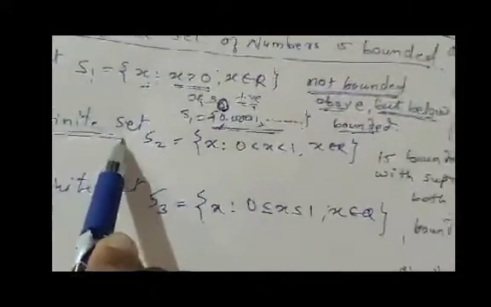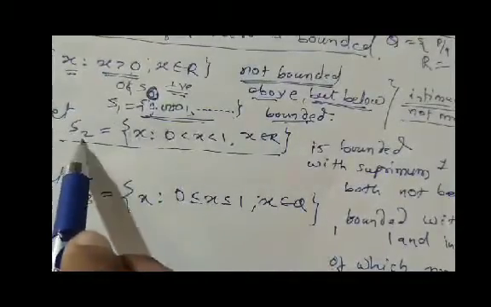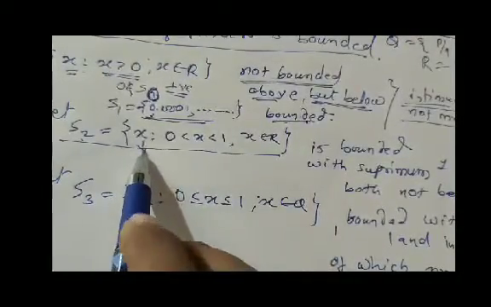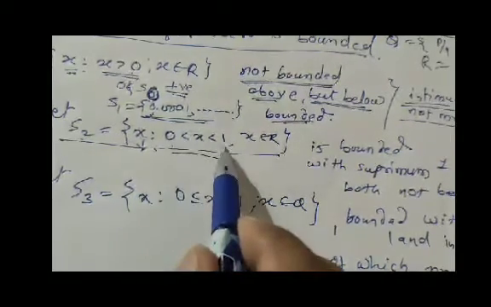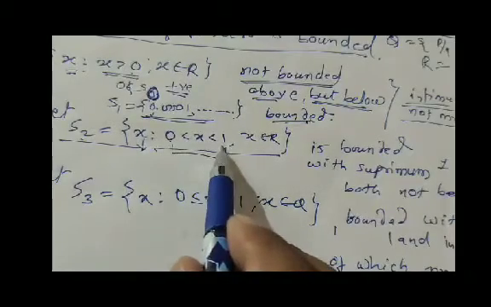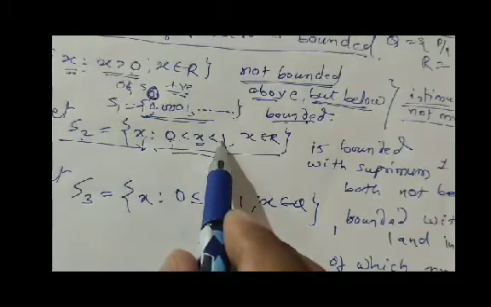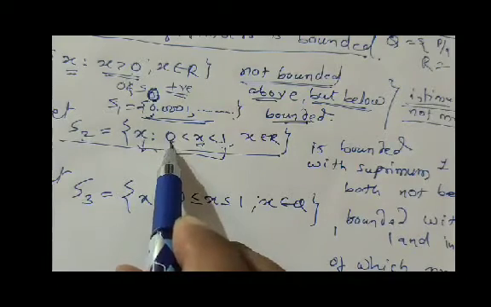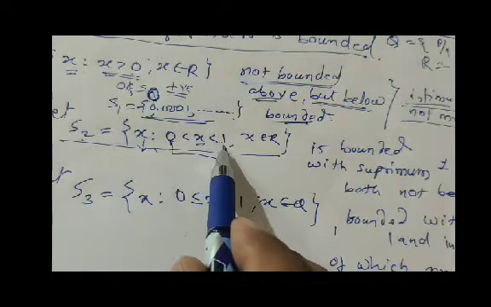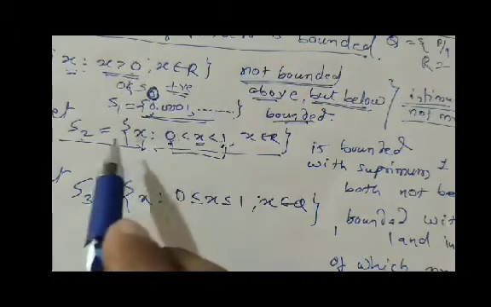Next, the infinite set S2. What is S2? In S2 there are elements x, where x lies between 0 and 1, not 0, not 1. So all x lie between 0 and 1. So 0 is the infimum, the greatest lower bound, and 1 is the supremum, the least upper bound. But 0 and 1 both do not belong to the set S2.